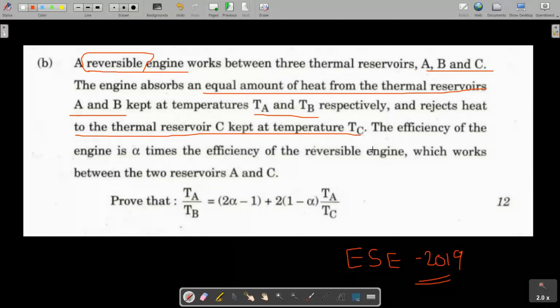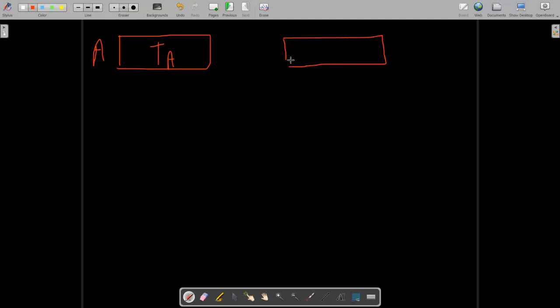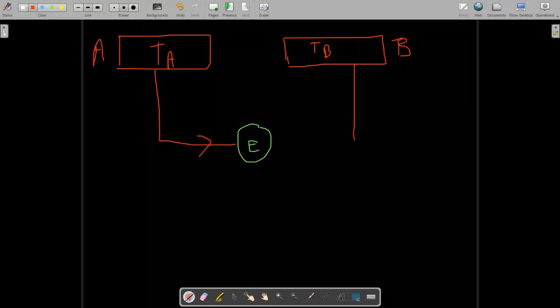When we draw the line diagram for this engine, this is the thermal reservoir A at temperature TA, and this is the thermal reservoir B at temperature TB. The reversible engine works between these two and absorbs the same amount of heat from both heat sources.